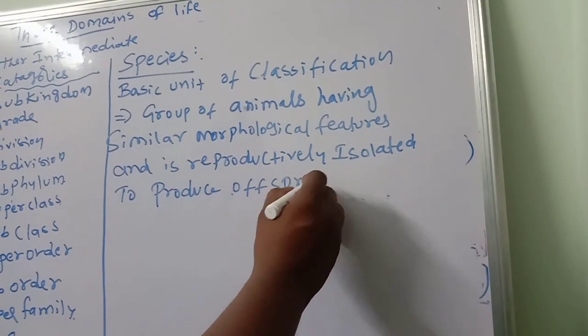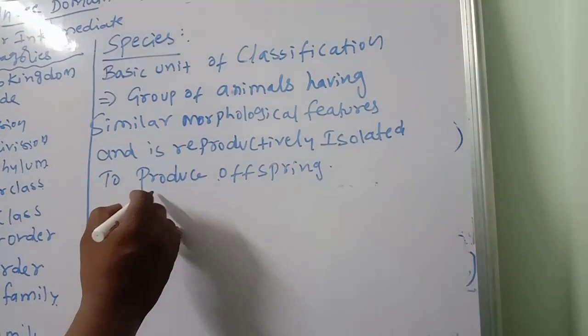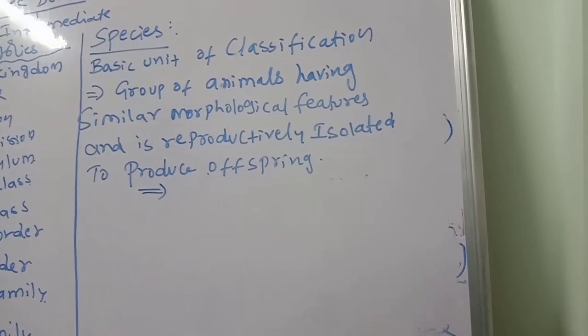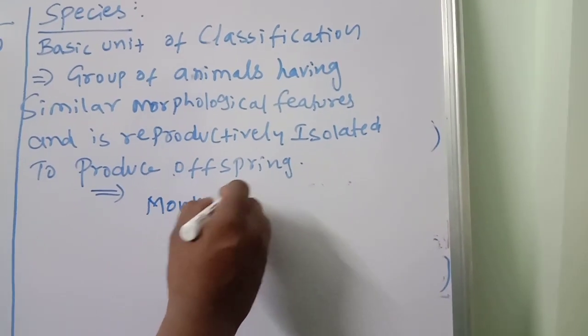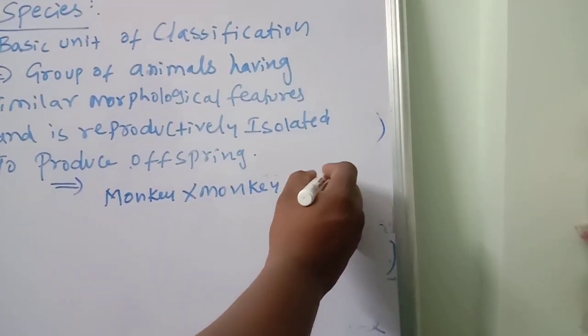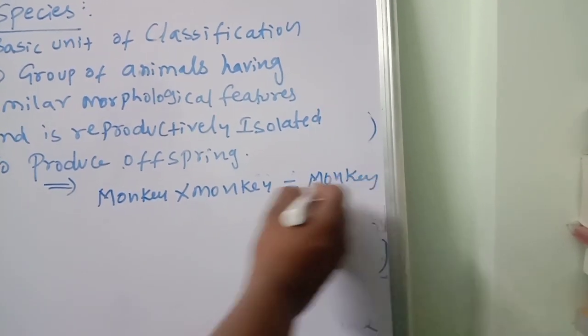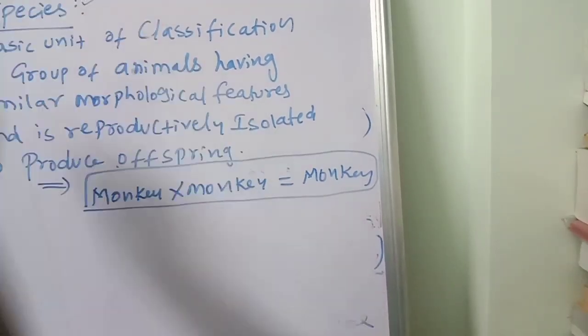This is a very important point, to produce offspring. For example, monkey crossed with monkey, then only fertile offspring will come. All of this together is considered a particular species.